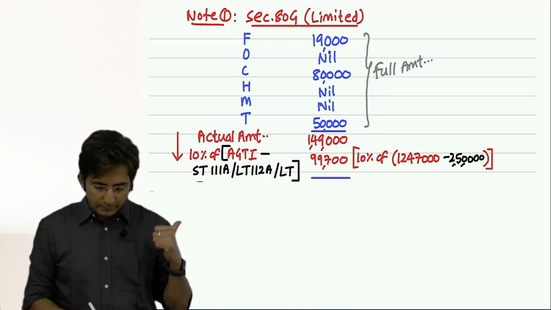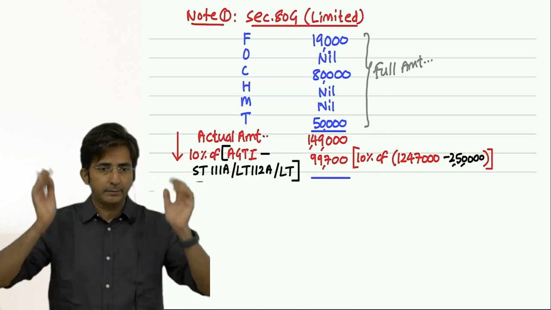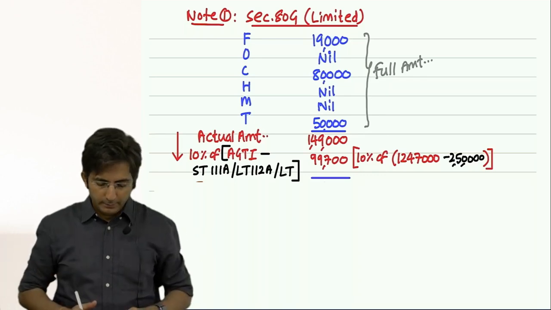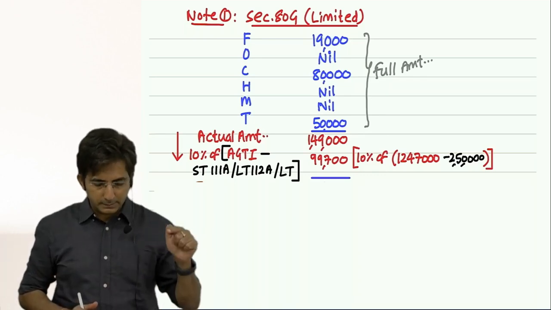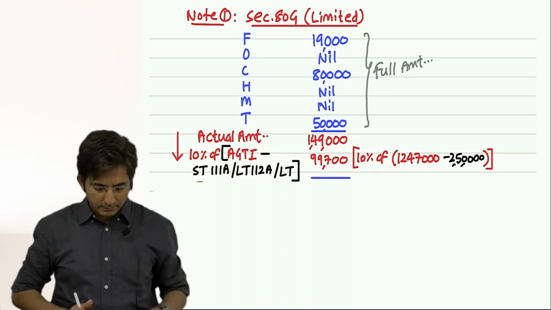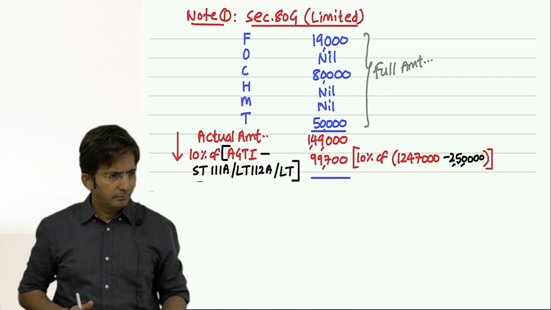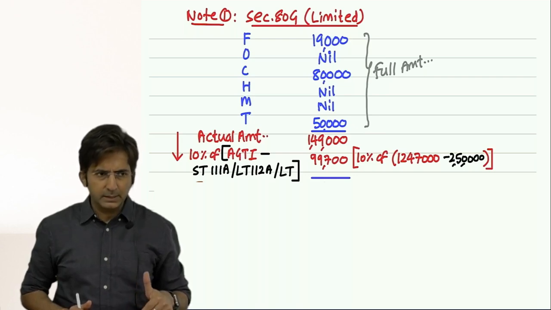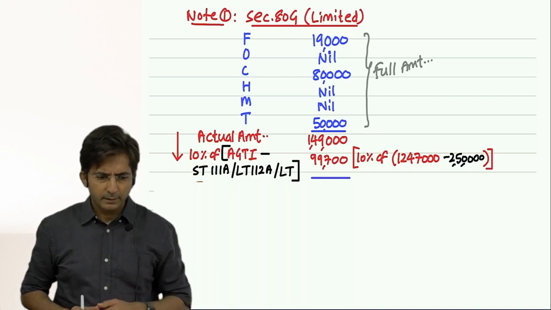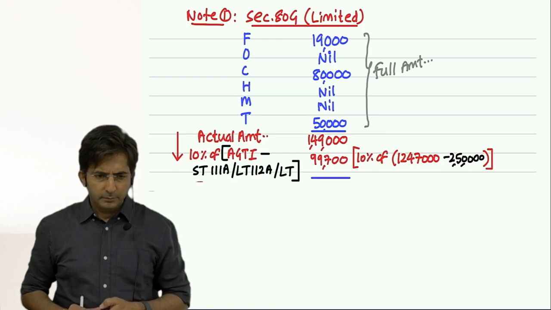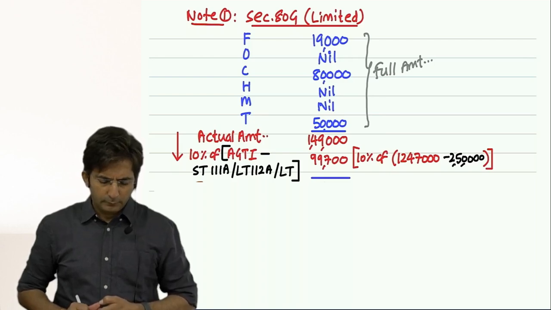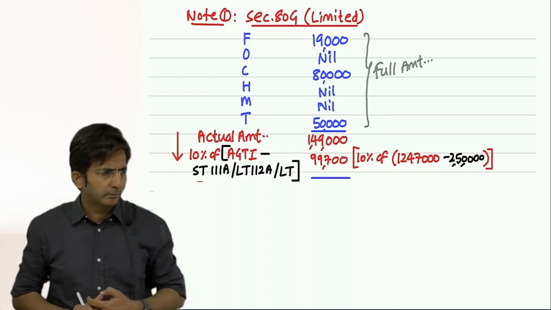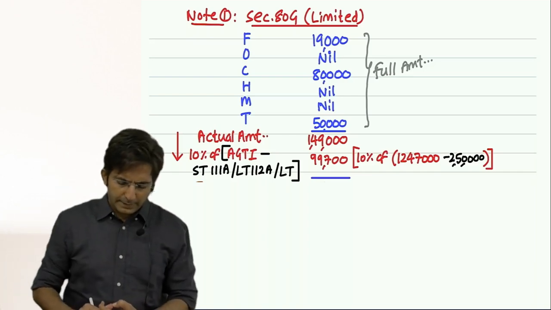See, basically what I have written here is 10% of, then bracket. In the bracket, what have I written? AGTI minus 3 items. You can write that in short form. Minus STCG under section 111A. After some time, this 111A, 112A will become very popular in your mind. Right now, only make it popular.